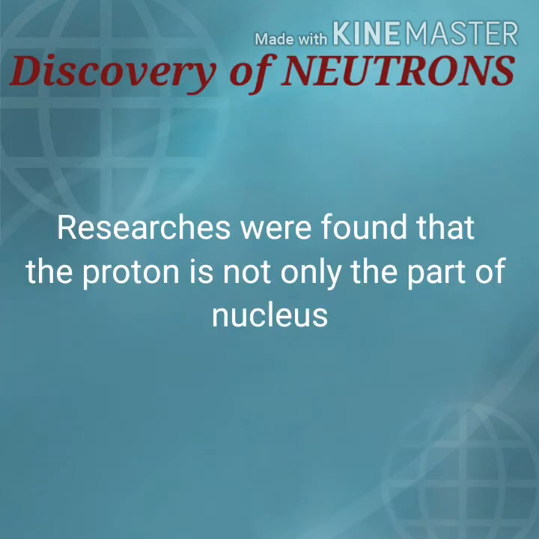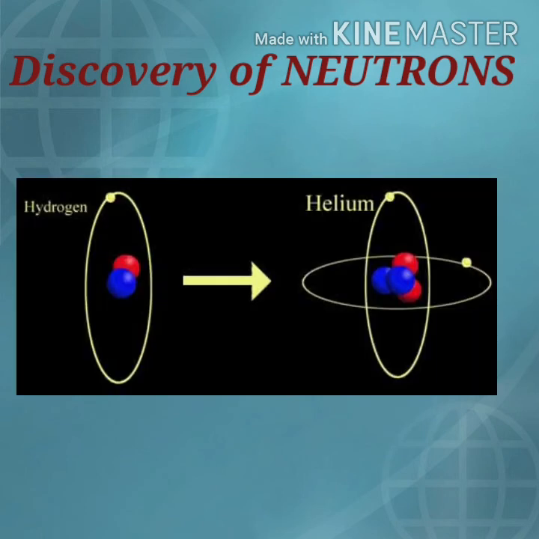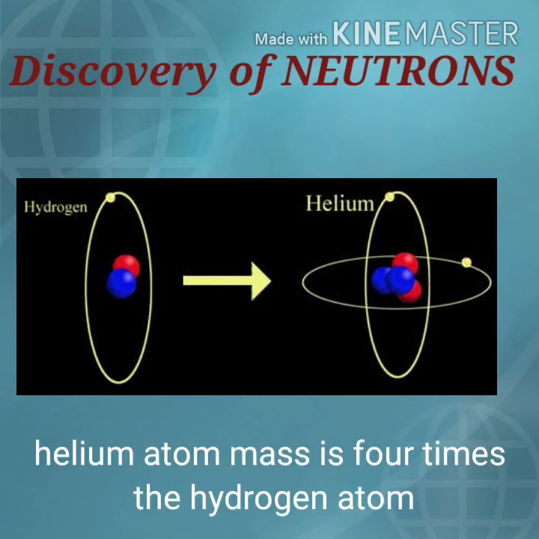The study of the atomic nucleus led to the discovery of neutrons. The neutron was not discovered until 1932. Researchers were finding that the proton is not the only part of the nucleus. In the case of helium, it was found that the mass of helium is 4 times the mass of hydrogen. Why is it so? This curiosity led to the discovery of neutrons.